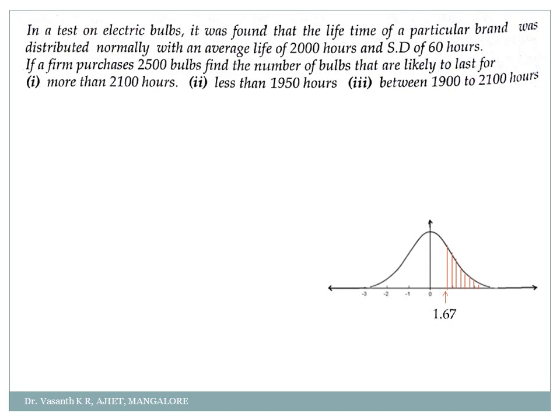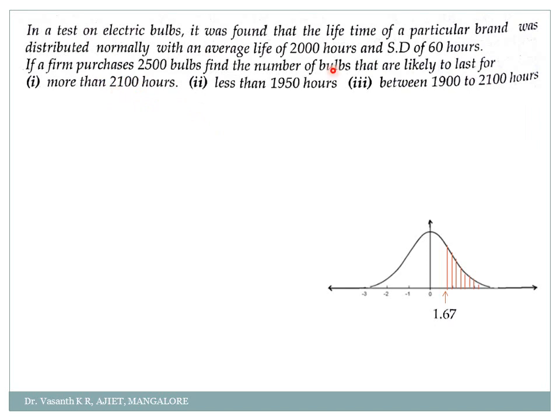If a firm purchases 2500 bulbs, find the number of bulbs, read the question carefully, I am stressing it, that are likely to last for more than 2100 hours, less than 1950 hours, and between 1900 and 2100 hours. So here what I have to find out is how many bulbs will last for more than 2100 hours, correct? How many bulbs will last for 2100 hours, we have to check.